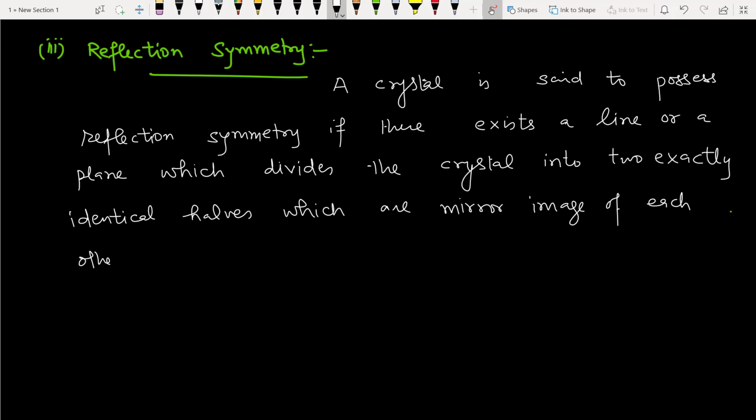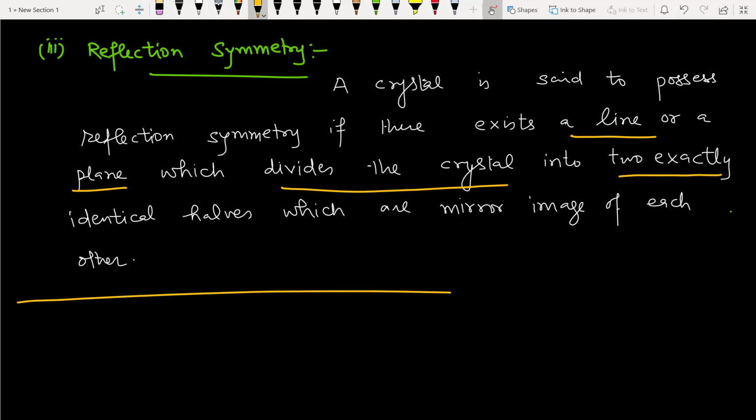So if a crystal possesses a symmetry in the form of a line or a plane such that the total crystal is divided into two halves which are identical to each other, then we say the crystal is said to possess reflection symmetry.